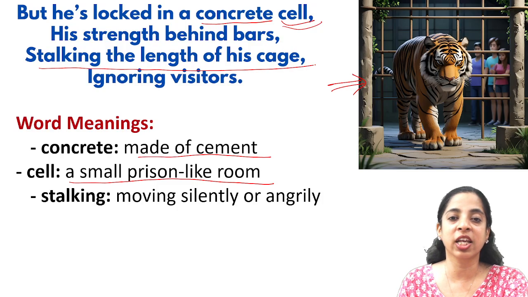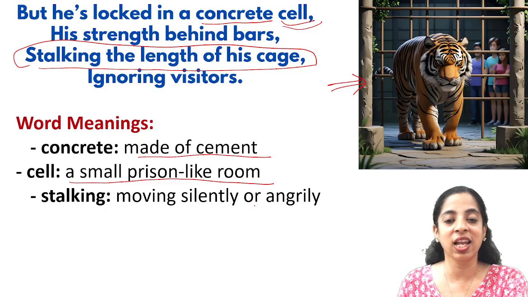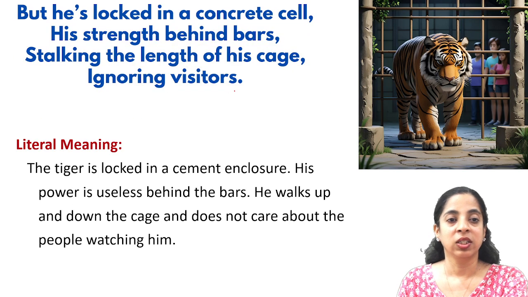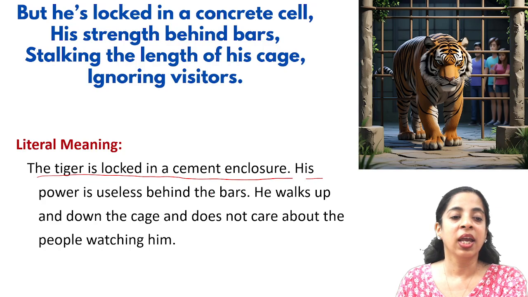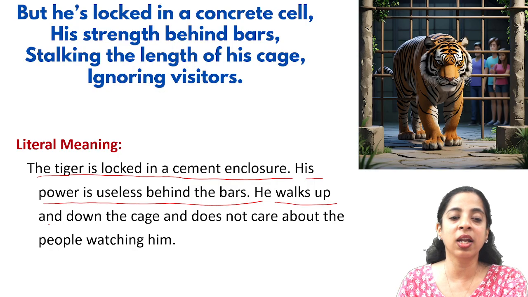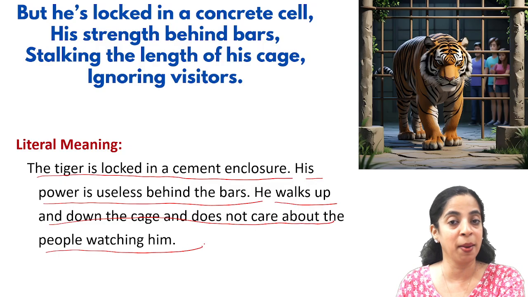Stalking the length of his cage. This line is again repeated. Stalking means moving silently or angrily, and ignoring visitors. So the literal meaning of these lines is: the tiger is locked in a cement enclosure. His power is useless behind the bars. He walks up and down the cage and does not care about the people watching him.